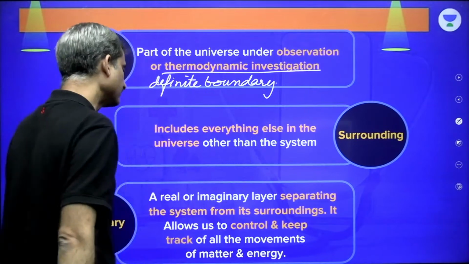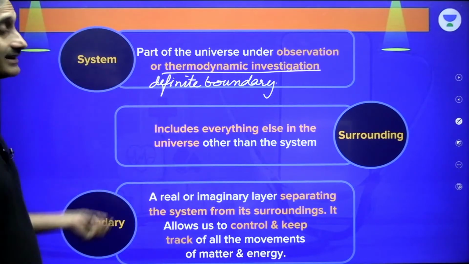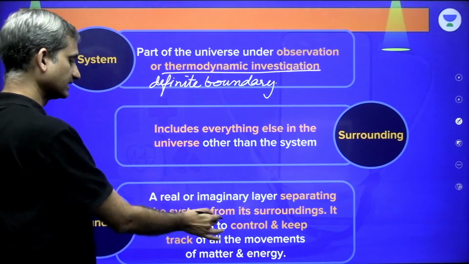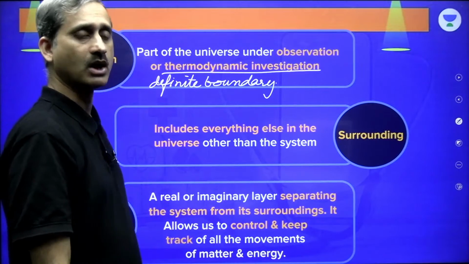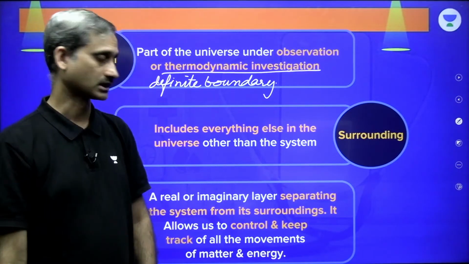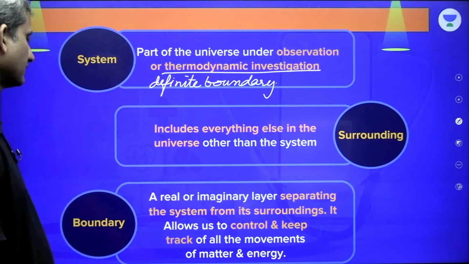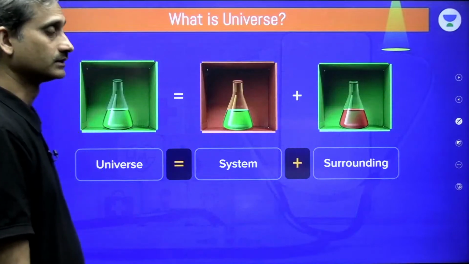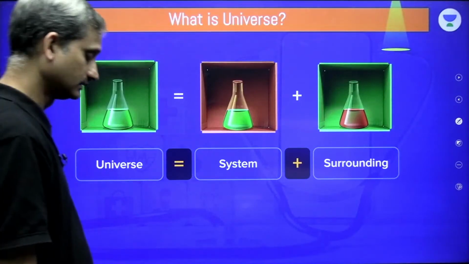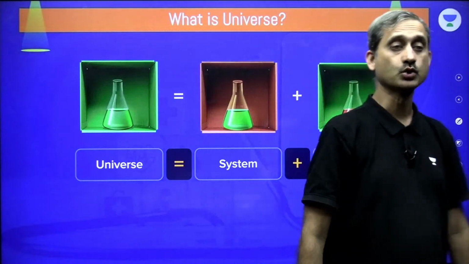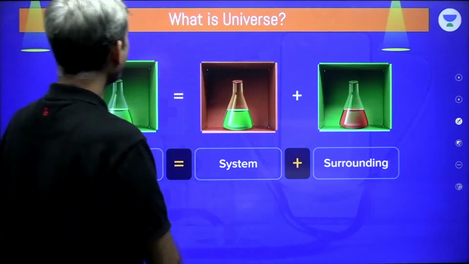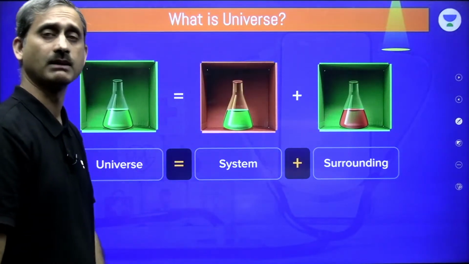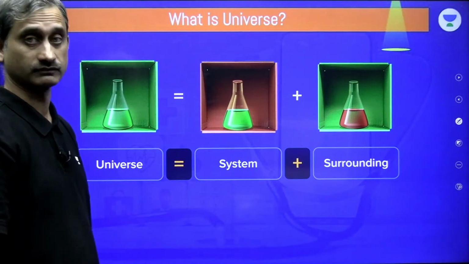We are going to have it in detail even more. Surrounding includes everything else in the universe other than the system, and the boundary is the real or imaginary layer separating the system from its surrounding. So boundary defines the system and the surrounding. It allows us to control and keep track of all the movements of matter and energy. Okay. Now we have something called the types of boundaries as well, but we are going to do that whenever we are going to do the questions of thermodynamics. So now what is universe? Universe is system plus surrounding. Please remember, the boundary itself is a part of surrounding, it's not the part of the system.